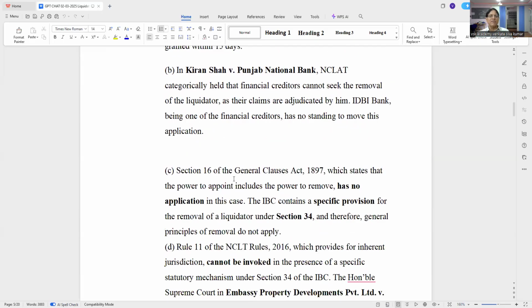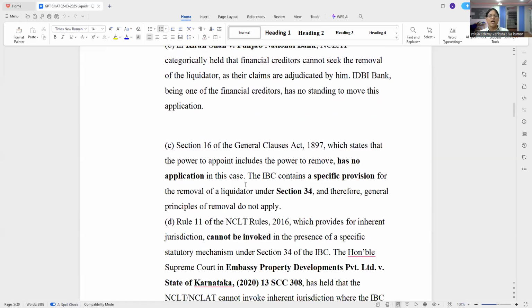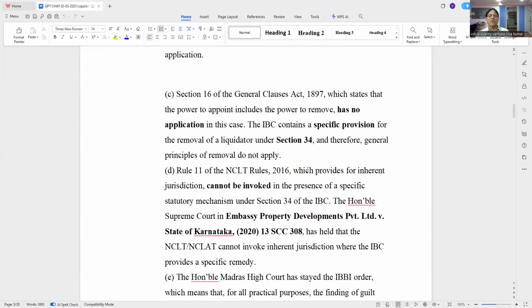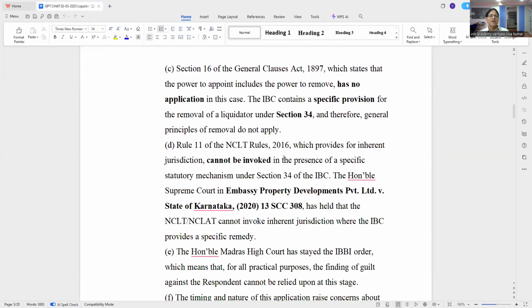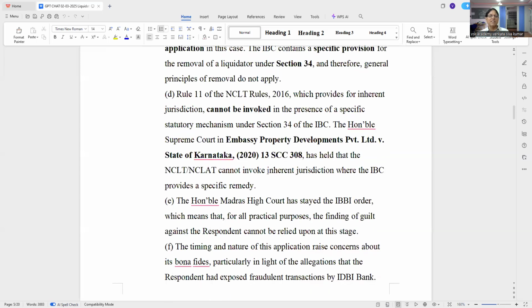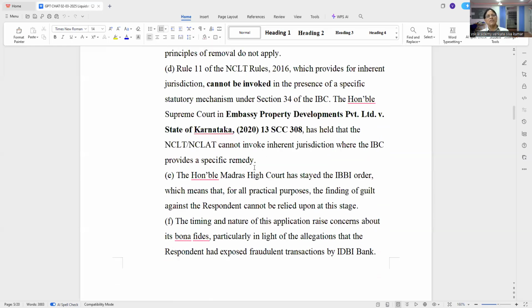16, you see, they have said the General Clauses Act, which states that the power to appoint includes the power to remove, does not apply in this case, as the IBC contains a specific provision for removal of the liquidator, section 34.4. Therefore, general principles of removal do not apply. Rule 11, which provides inherent powers, cannot be invoked in the present case, as the statutory mechanism under 34.4 is there. The Honorable Karnataka High Court has held that NCLT cannot invoke inherent jurisdiction where the IBC provides a specific remedy.